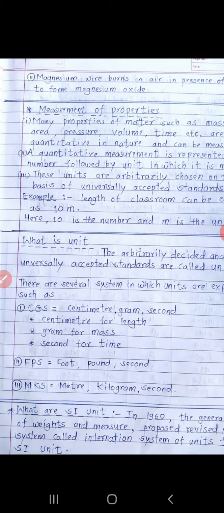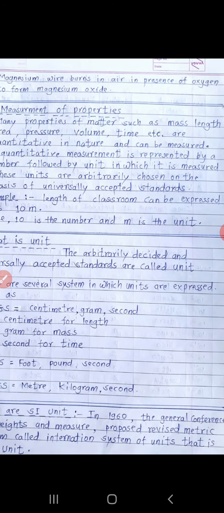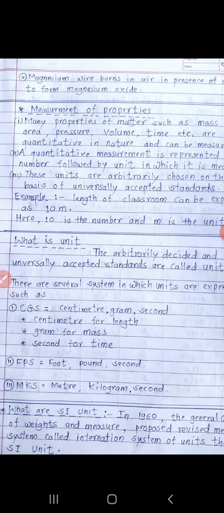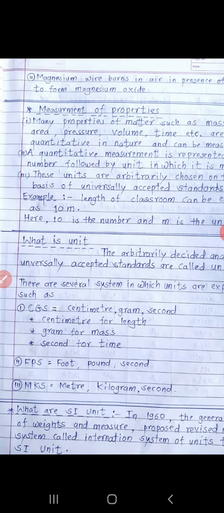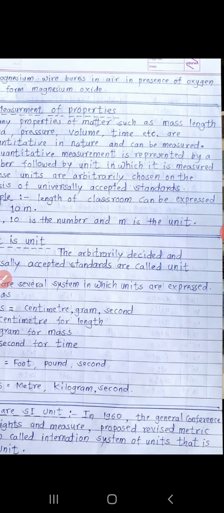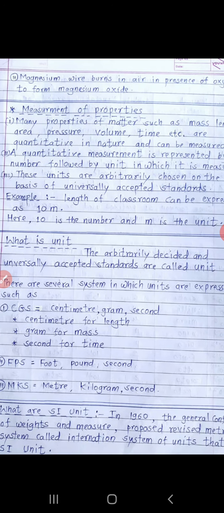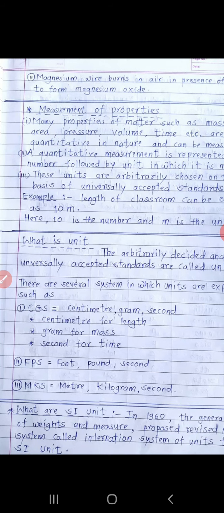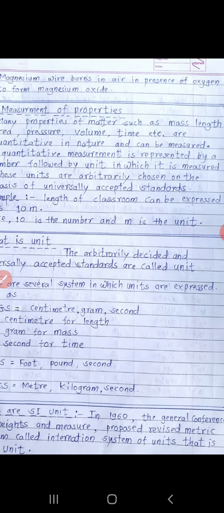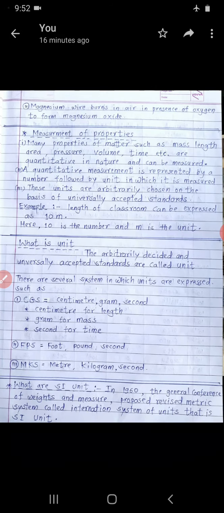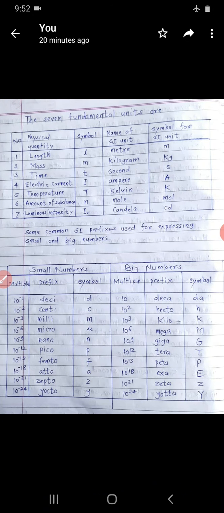Now what are SI units? In 1960, the General Conference of Weights and Measures proposed a revised metric system called the International System of Units, that is SI units.